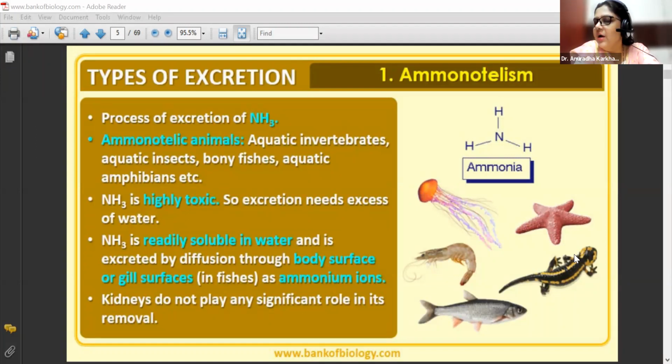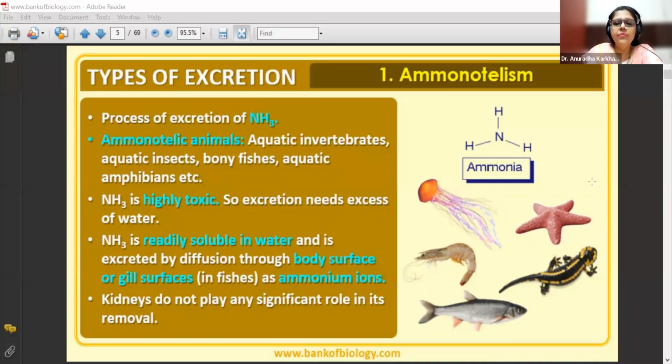So अमोनिया का एक्सक्रीशन जो है उसमें किडनी का कोई भी रोल नहीं है, no use. So these organisms are the ones which are going to be invertebrates lacking kidneys. So through their body surfaces or via the gills, the ammonia is going to be given out. So here you can see different organisms which are showing this.